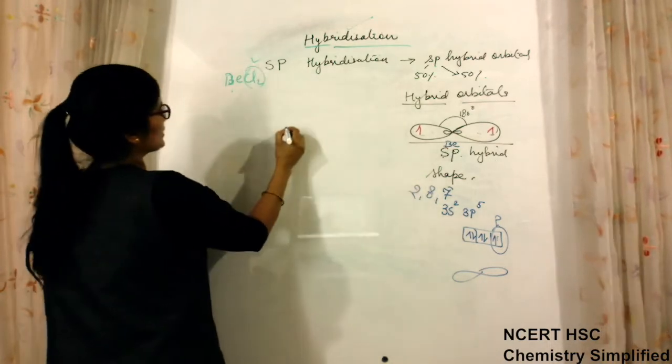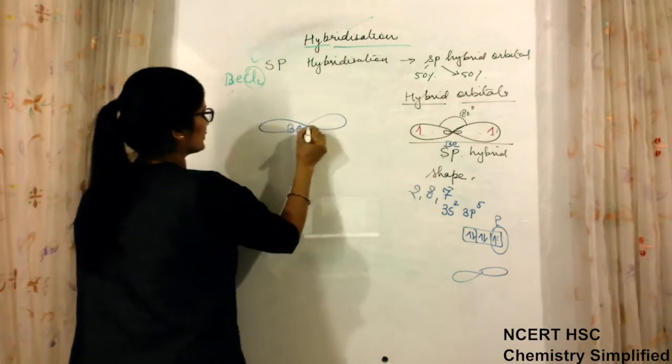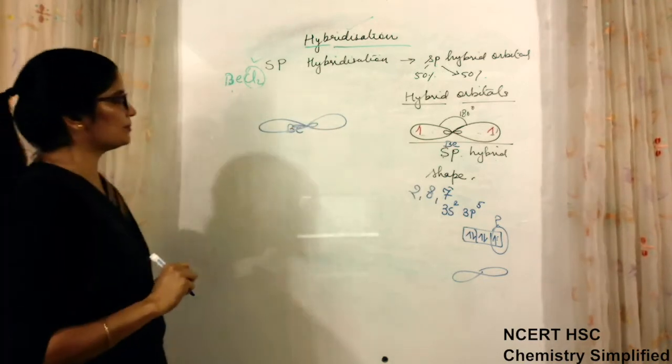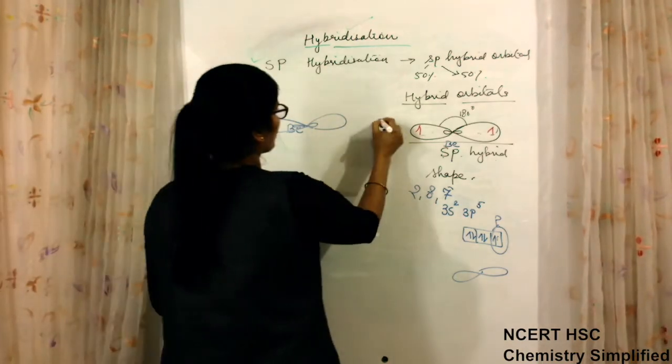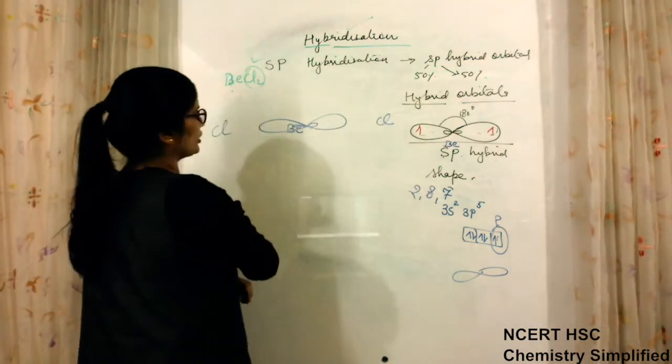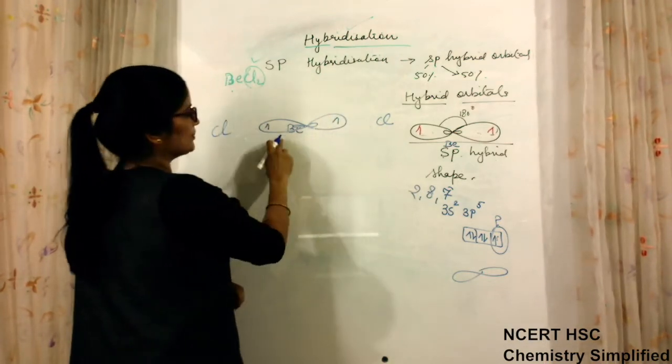The central atom is this; beryllium has got its shape after hybridization. This is the shape, bond angle 180 degrees, shape is linear. Now one chlorine from this side and the other chlorine from this side will overlap with the vacant orbitals of beryllium.